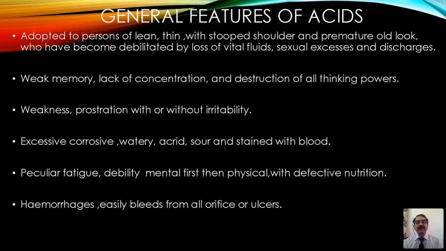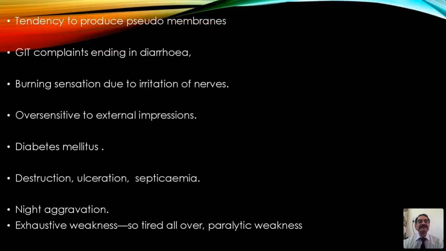Weak memory, lack of concentration, and destruction of all thinking powers, weakness, prostration with or without irritability, excessive, corrosive, watery, acrid, sour discharges, stained with blood, peculiar fatigue, debility. In this also we say first mental debility, then physical debility with defective nutrition. Hemorrhages, it bleeds from all orifices or from the ulcers, where the bleeding will be there in almost all the acids. And a tendency to produce pseudomembranes. This is another specialty of almost all groups of acids, and some acids are very peculiar and prominent.